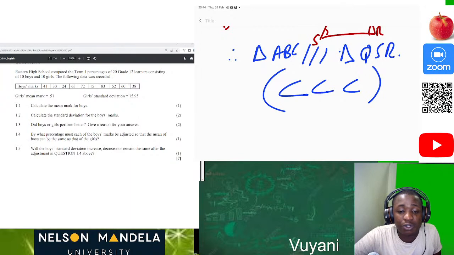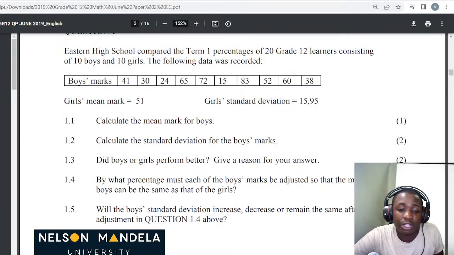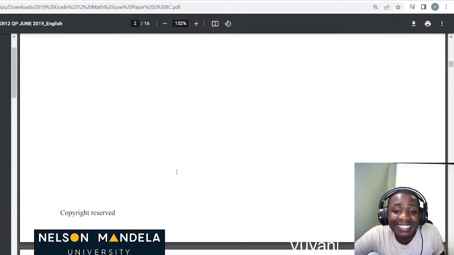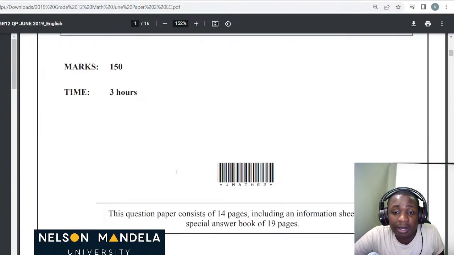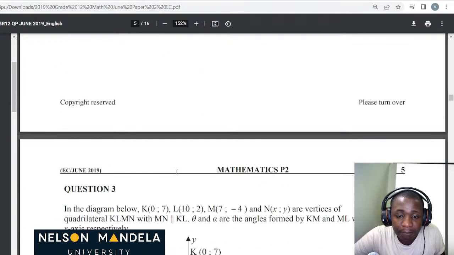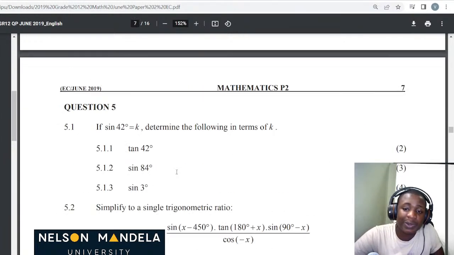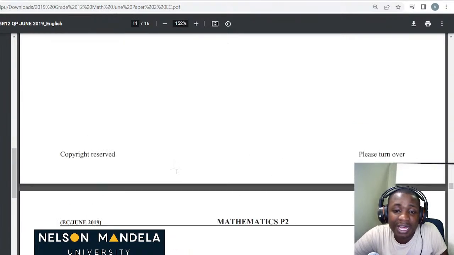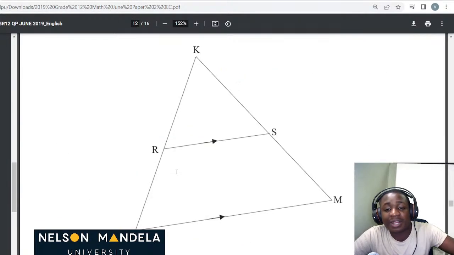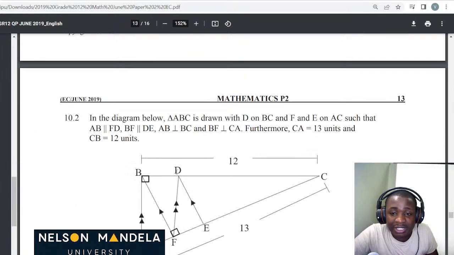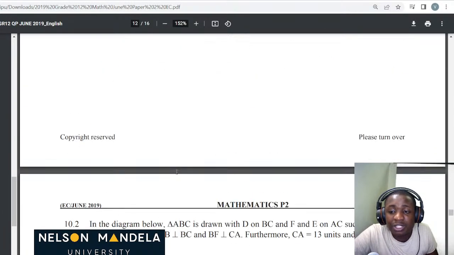Then when we have our tutorial next week, Monday, we can do more questions. Great. So this is coming from 2019 June, from the Department of Education. Let's look for one question to do there, which includes the similarity theorem. You can ask your question on the group. You can ask even on the comment section. So let's try to do these two questions.